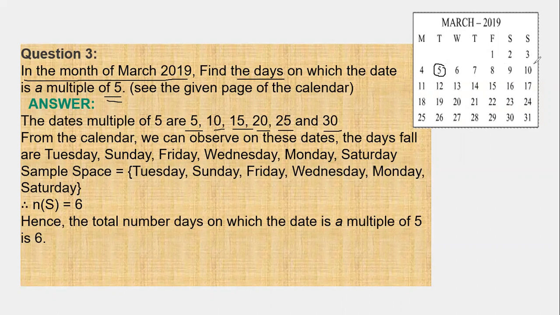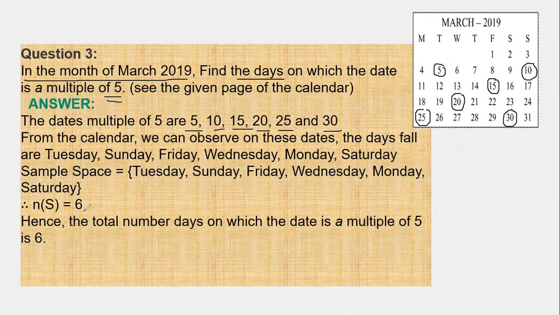10 is Sunday. 15, Friday. 20, Wednesday. 25, Monday. And 30, Saturday. So Tuesday, Sunday, Friday, Wednesday, Monday, Saturday.